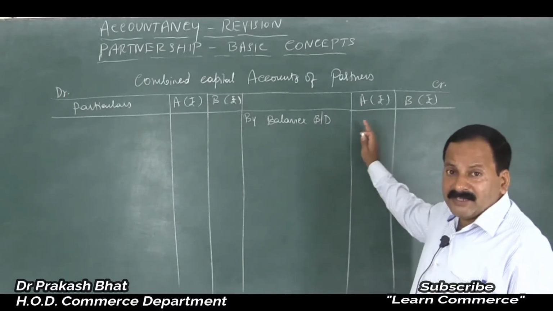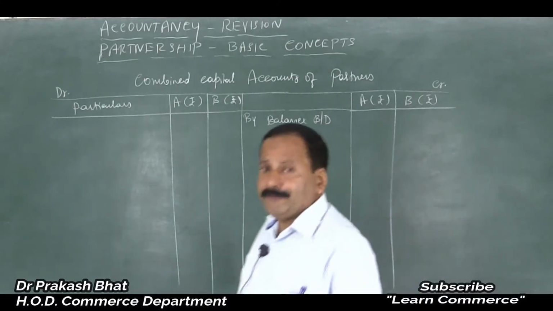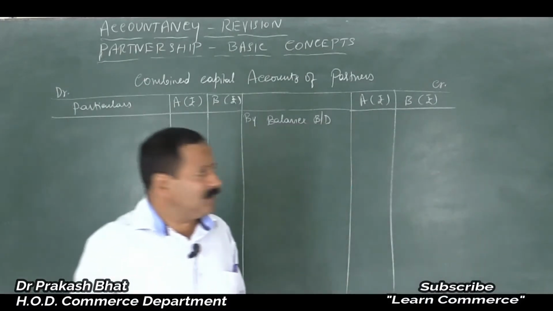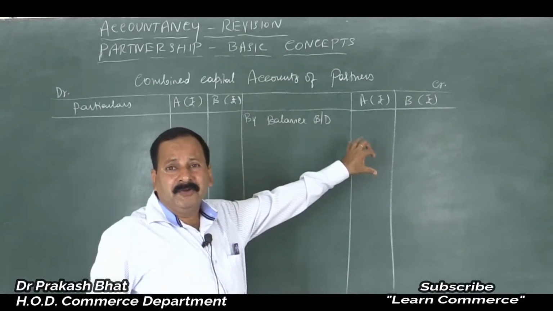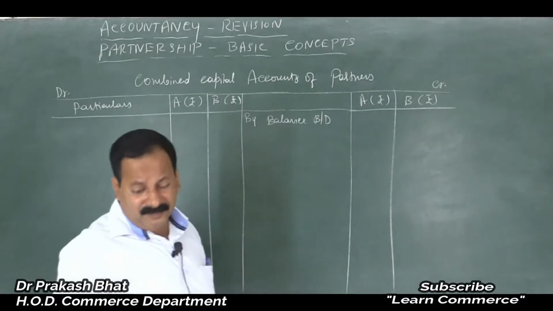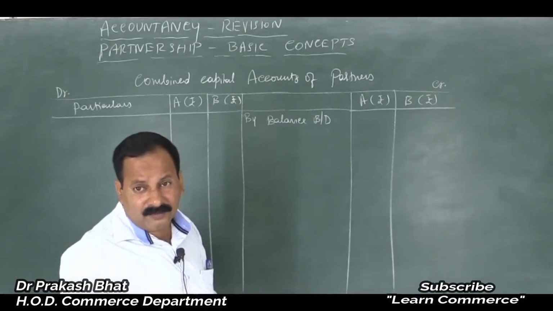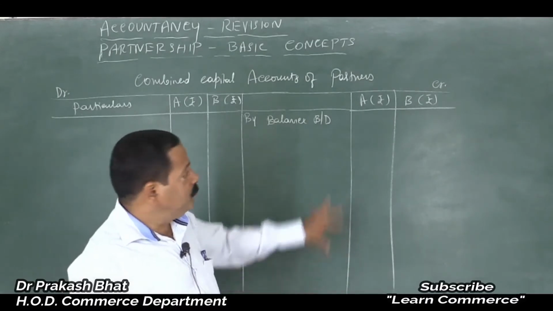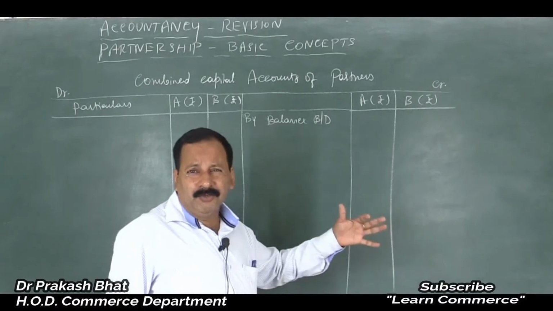Friends, remember you can give any figure here. Better you just give a small amount rather than crores, because sometimes while pressing the calculator, you may miss one digit, and you may get an altogether different answer. So why lose for no reason?